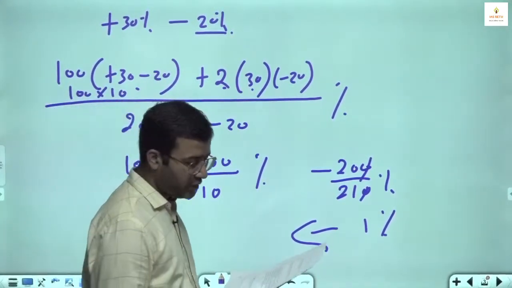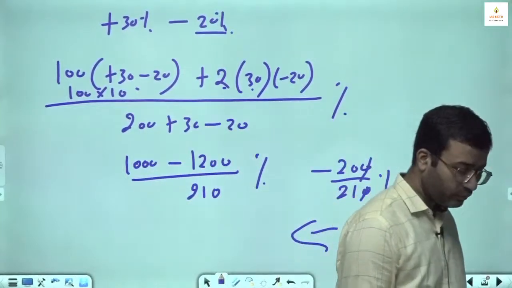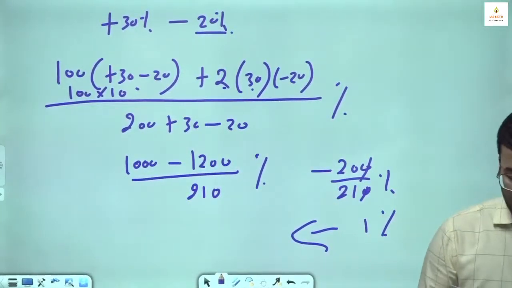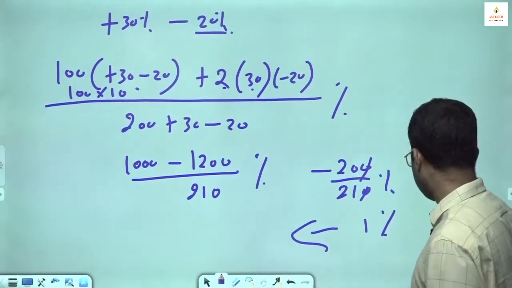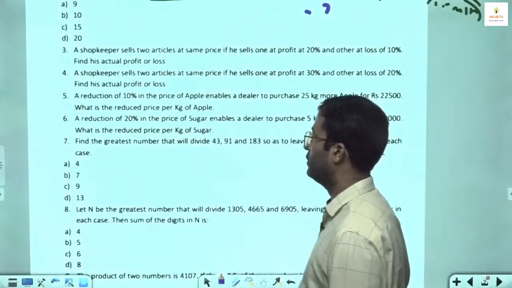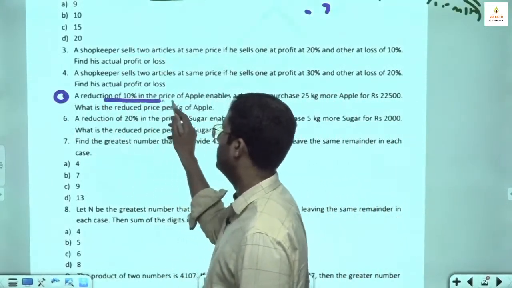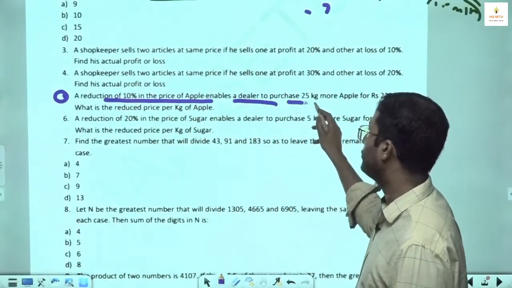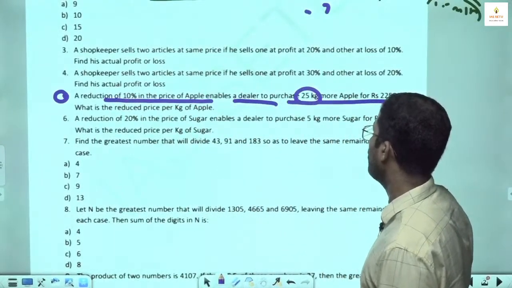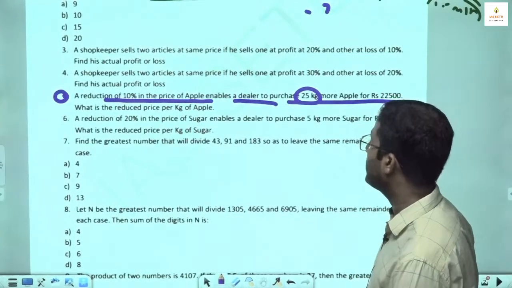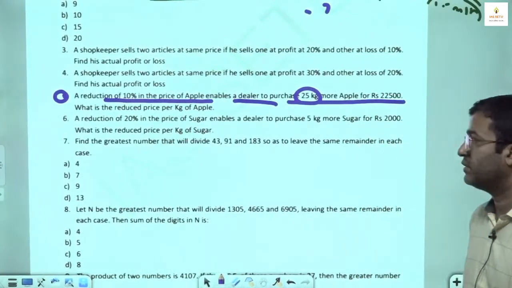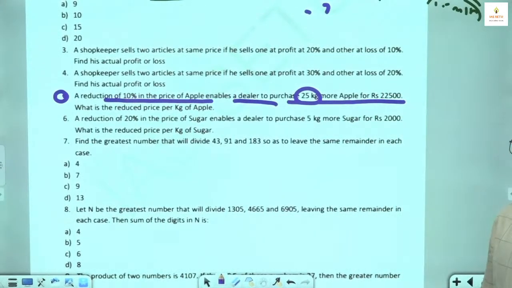Next, there is one more type. A reduction of 10% in the price of apple enables a dealer to purchase 25 kg more apple for rupees 22,500. What is the reduced price per kg of apple?